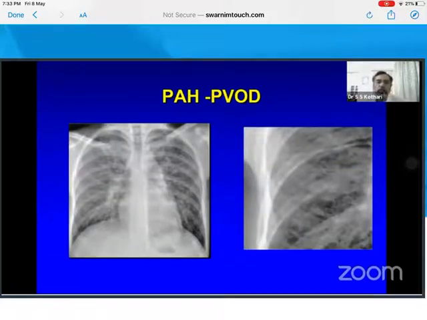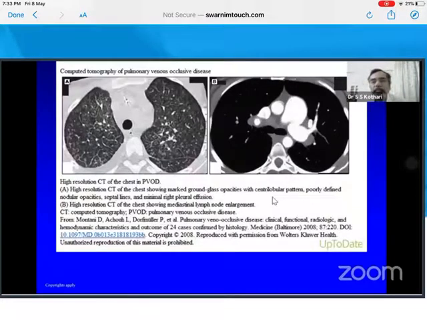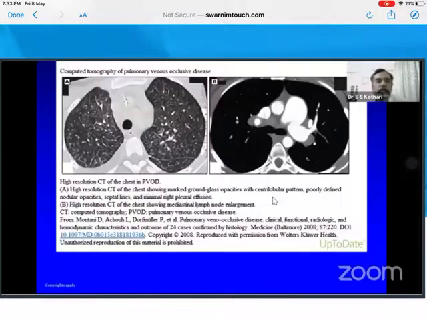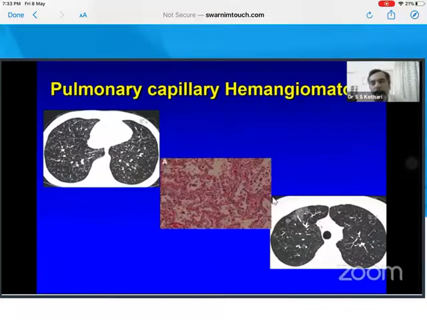Once the patient has got a pulmonary venous obstruction, the wedge pressure is also normal, contrary to popular belief, because the veins get occluded. So if you take them on cath table, you find a normal wedge pressure, but they have a PVH on X-rays on CT, they have septal lines, they have a lymphadenopathy on the septum, and they have ground glass appearances. And the two disorders which are very similar to each other, veno-occlusive disease and capillary hemangiomatosis, they are not for a pulmonary vasodilator therapy. They deteriorate after pulmonary vasodilator therapy and they have a very poor prognosis.